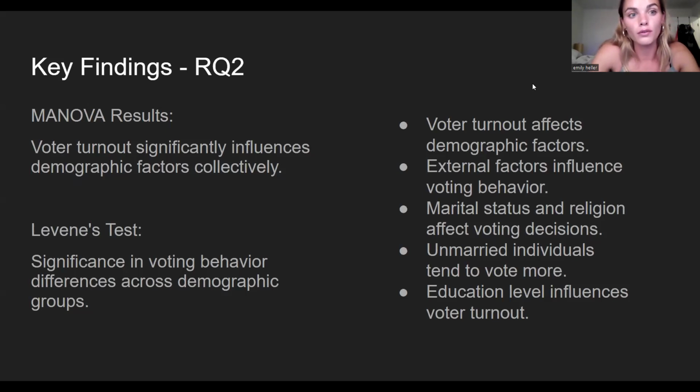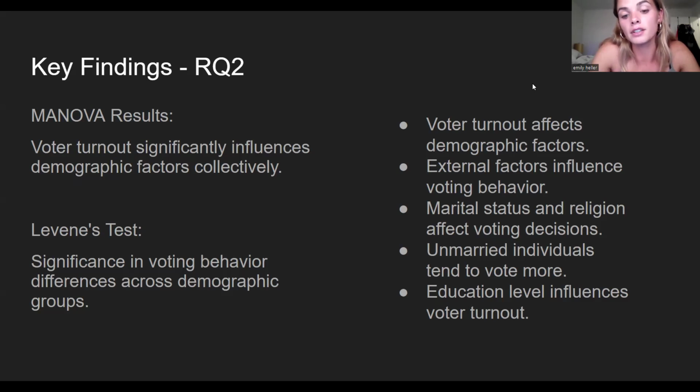Key findings for research question number 2: our MANOVA results show that voter turnout significantly influenced demographic factors collectively, and the Levene's test showed us that significance in voting behavior differs across demographic groups. To break these points down and make them simpler to understand, voter turnout significantly influences demographic factors. Changes in personal circumstances or external factors may affect voting behavior.